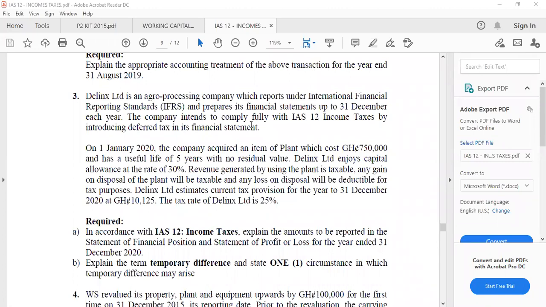I can't see where the question is. You can't see the question. Can you see the question now? Question 3. Yes, we can see. Okay, who is reading for us?